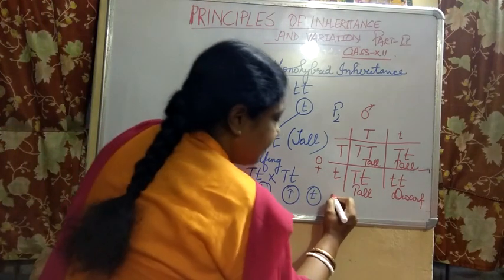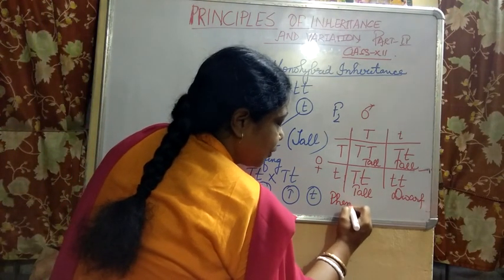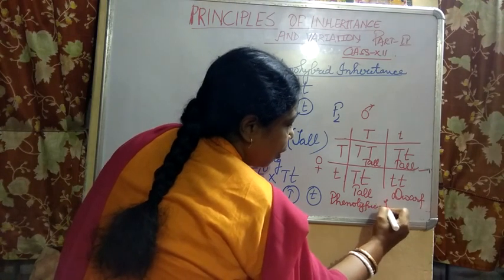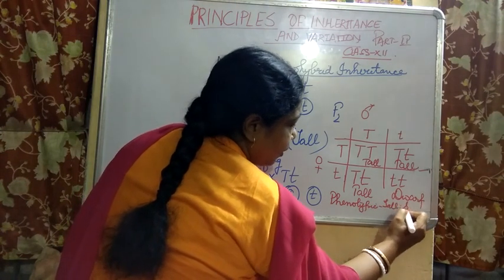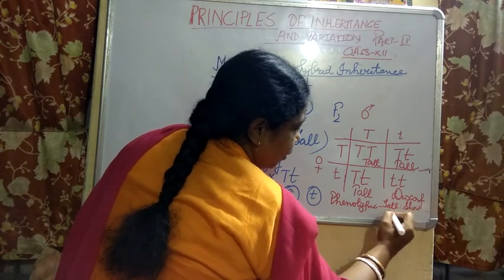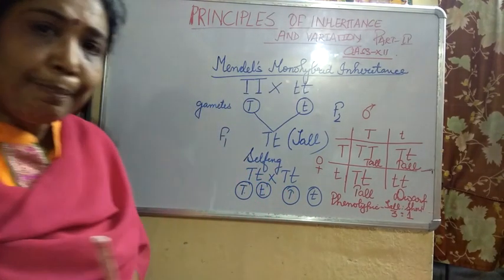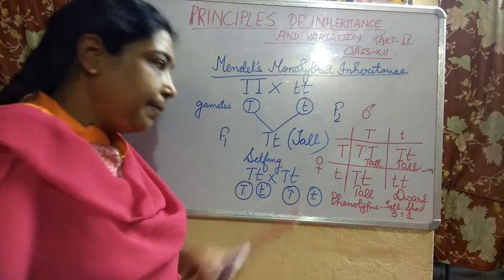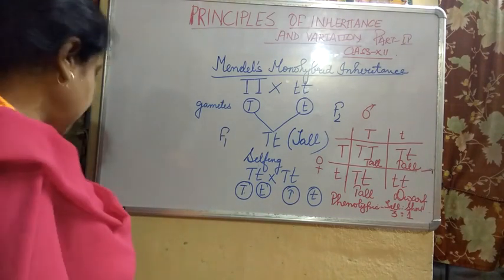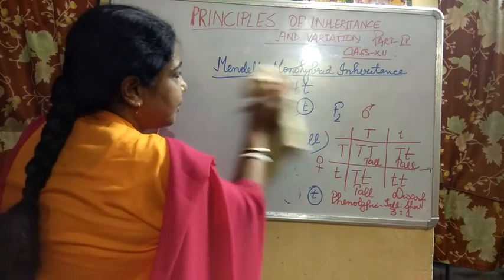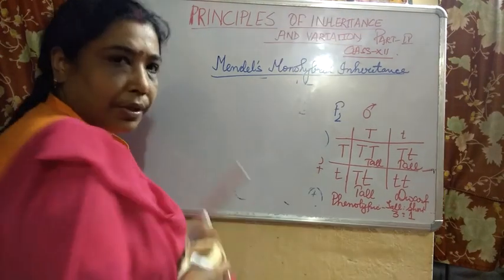So what will be the phenotypic ratio, children? The phenotypic ratio of tall to short would be 3:1. You will be asked the genotypic ratio also.